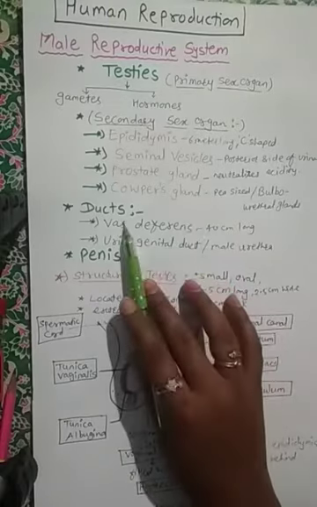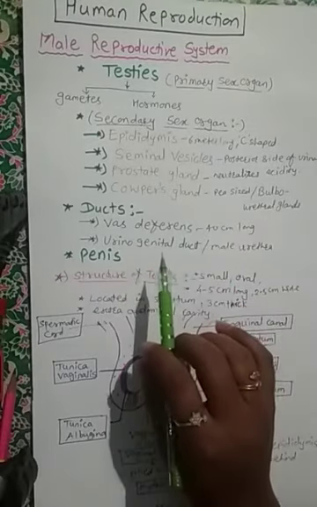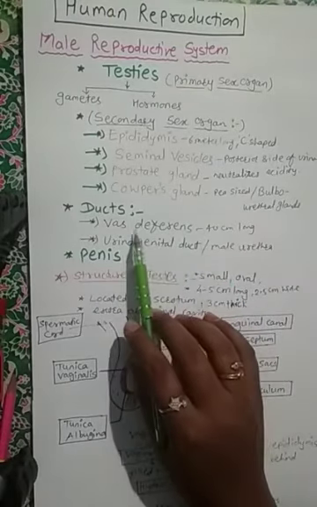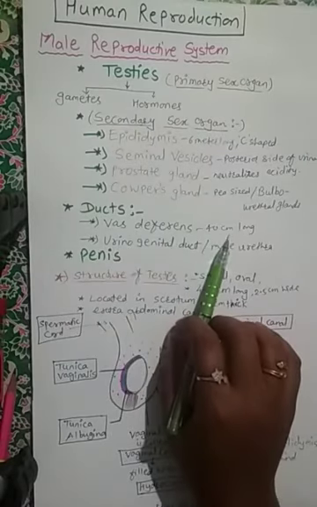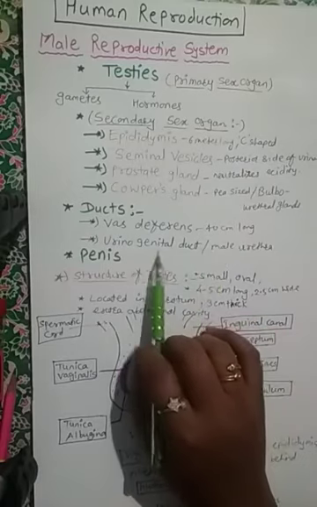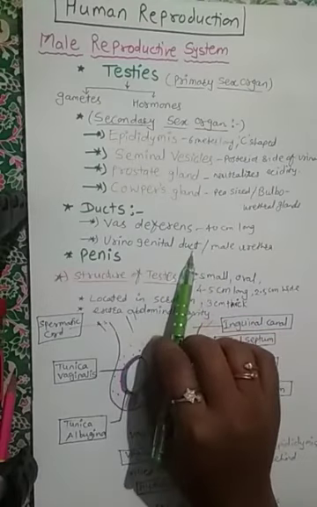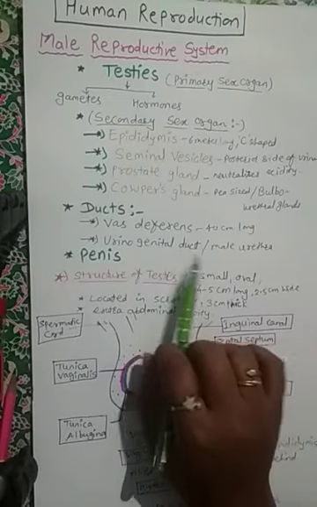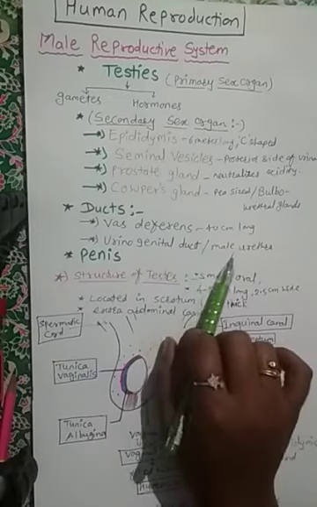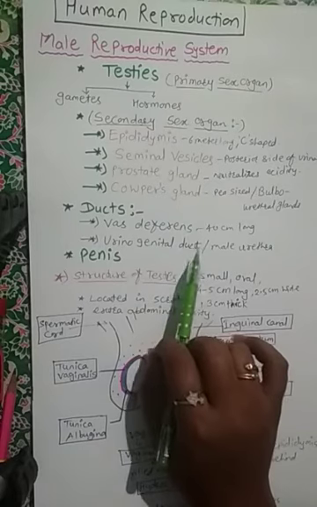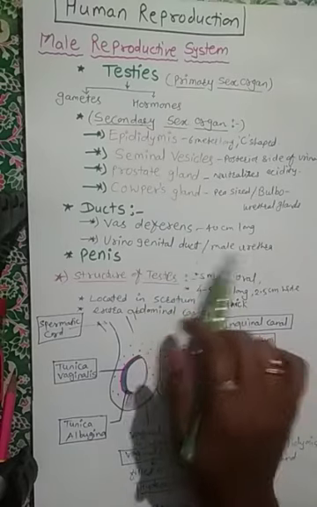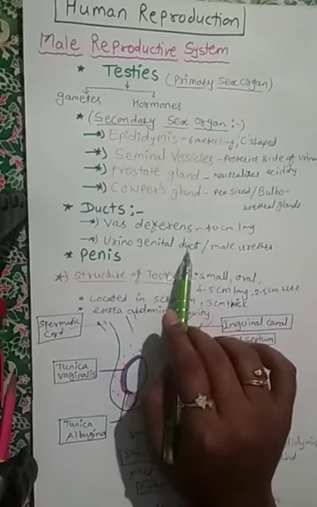Some ducts also help in the male reproductive system. What are these ducts? First is the vas deferens, which is a long duct, about 40 centimeters long. Second is the urinogenital duct. This is one important thing: in males, the male urethra also works as the urinogenital duct. Why? Because it carries urine as well as semen, so both functions are done by the urinogenital duct.